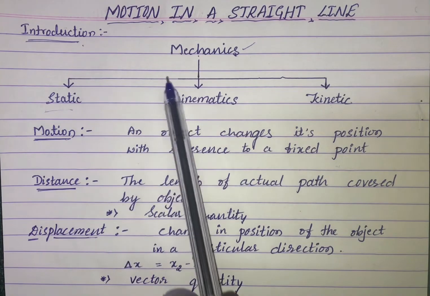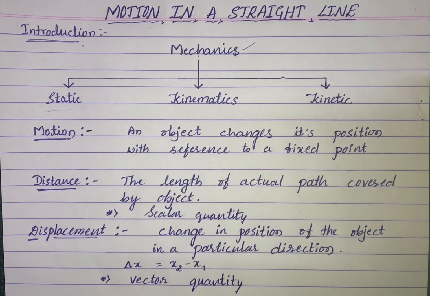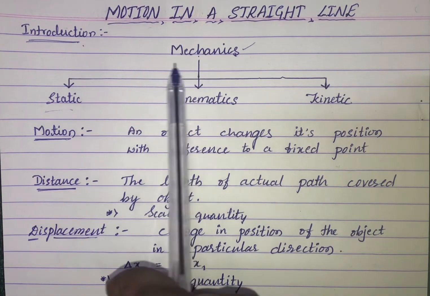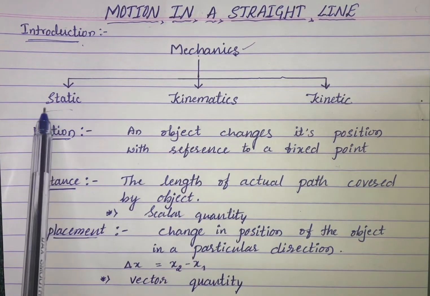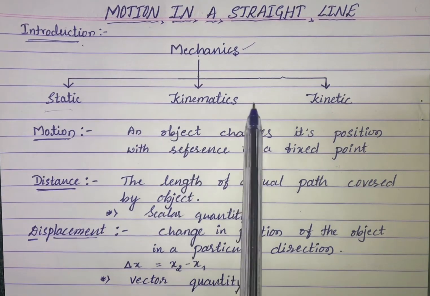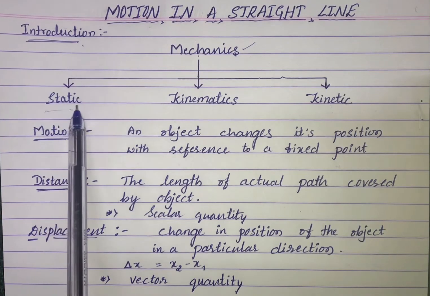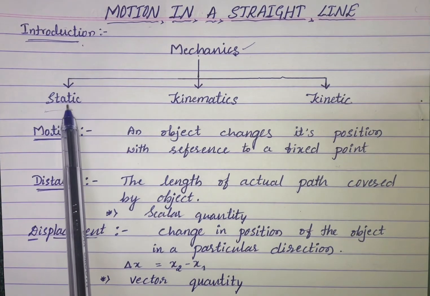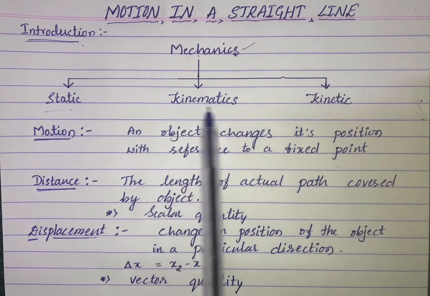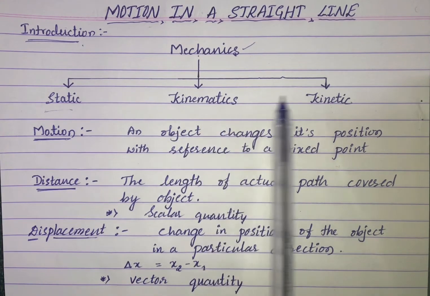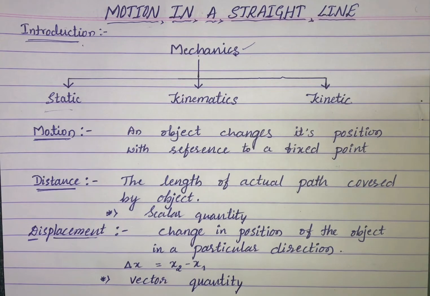Now start with mechanics. Mechanics is a branch of physics which deals with the study of forces and motion of the object. And this mechanics is classified into three branches. One is statics, second is kinematics, and third is kinetics. Statics is nothing but a study of the object at rest. But these two, kinematics and kinetics, are the study of the object in a motion state.